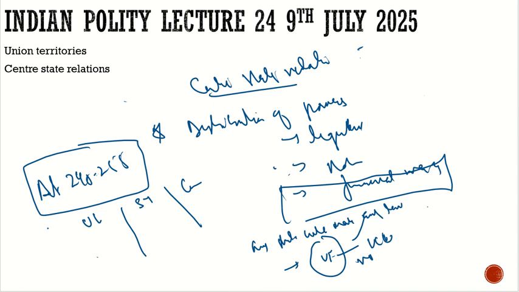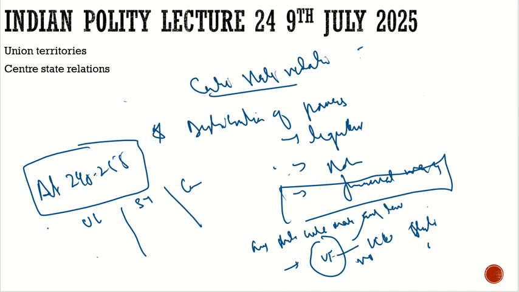It will be confined. So what does it say? It says that the state can make laws for the territories the state has. The state can make laws, except for those territories in Schedule 5 and Schedule 6. We had discussed that already. Here we are talking in general.